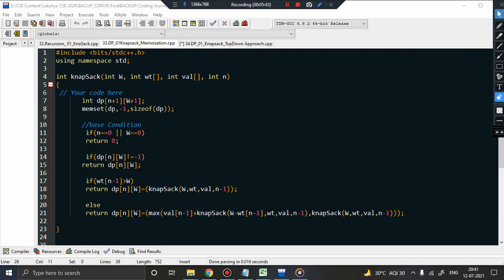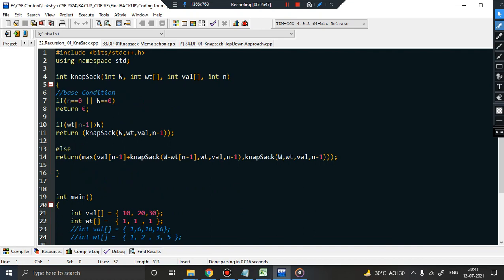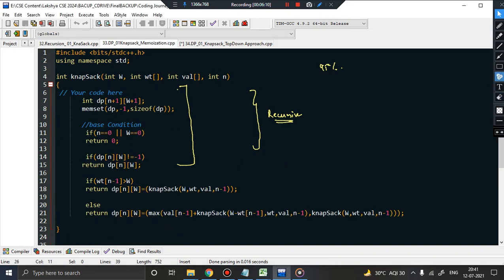Now, before I discuss further, this is the very first problem, and I have already created a video on this. This particular problem indicates the recursive version of 01 knapsack. And if you remember, I used 95%, or you can say 98%, exactly the same code when I tried to optimize this using memoization. You can see everything remains the same.